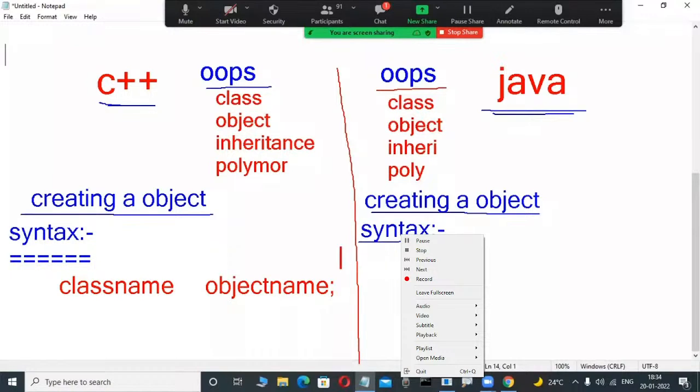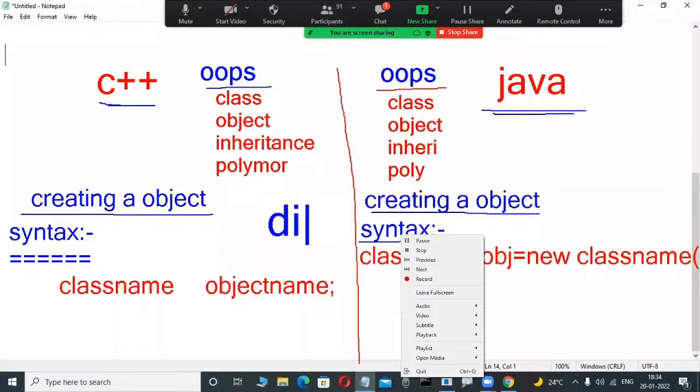Yes, very good. Some of you are telling it correctly: class name, space, object name is equal to new class constructor. Is some other syntax there or not? Observe here. Are these two languages syntactically different or the same? Different. Syntactically different. Conceptually, OOP concepts are the same, but syntactically different. And functions are also totally different.